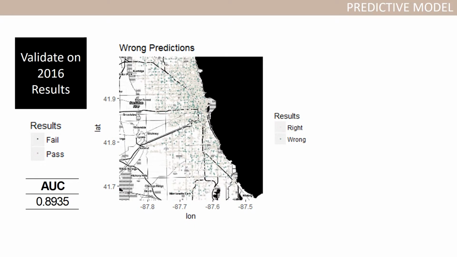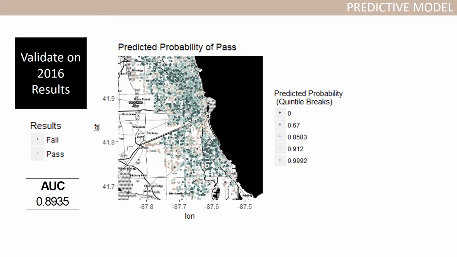The wrong predictions are randomly distributed across the city. We can also calculate the probability of pass and incorporate the data into the app, which can help inspectors identify how likely the establishment will pass the inspection.